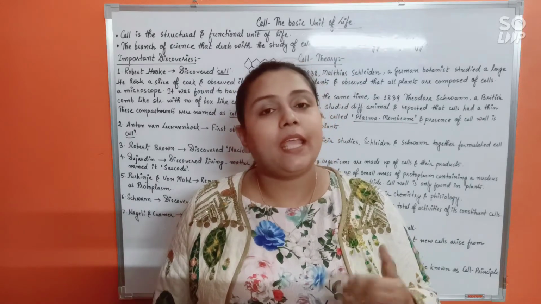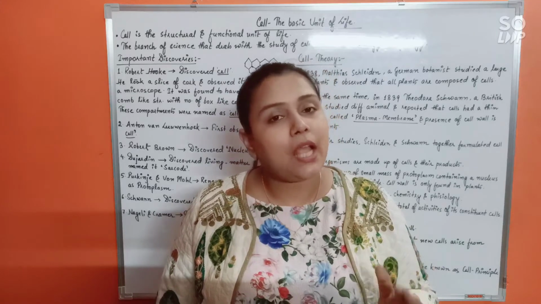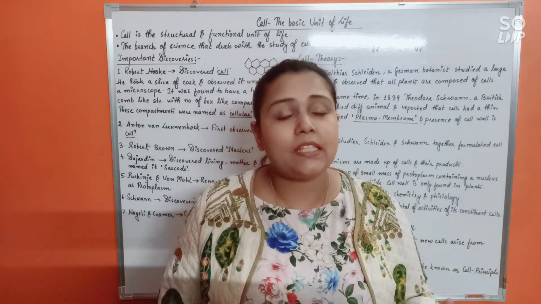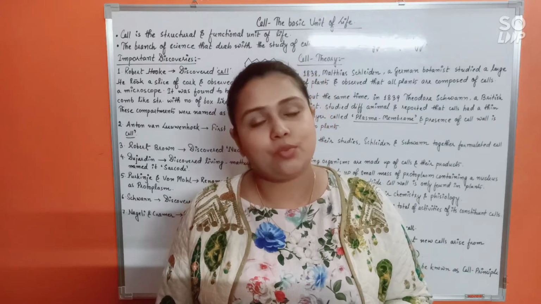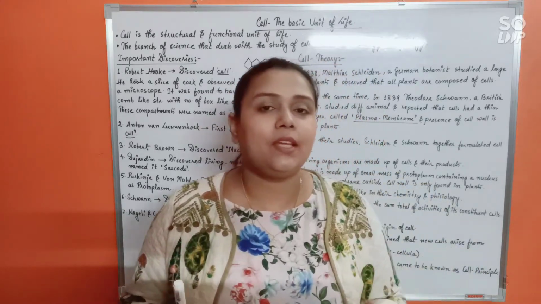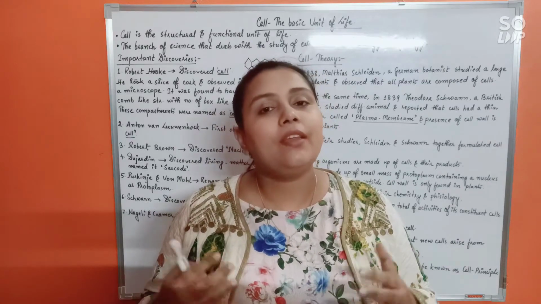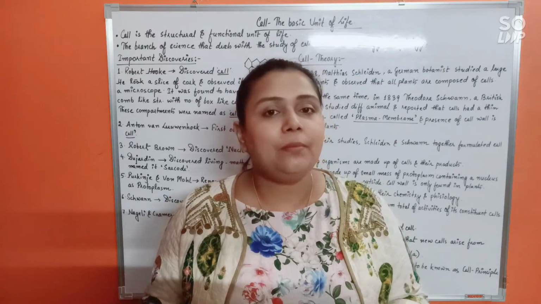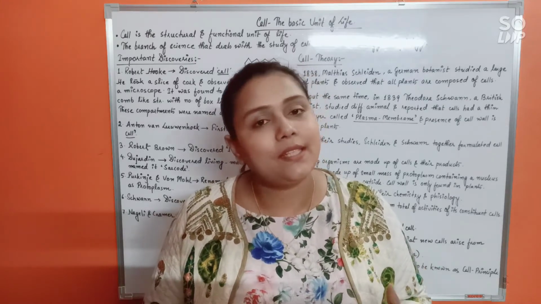Plant cells possess an additional layer called the cell wall. So the cell wall is only present in plants but not in animals. This was also noted by Theodor Schwann. Basically, Matthias Schleiden and Theodor Schwann were observing various types of plant and animal specimens, and they were trying to understand more and more about the cell.